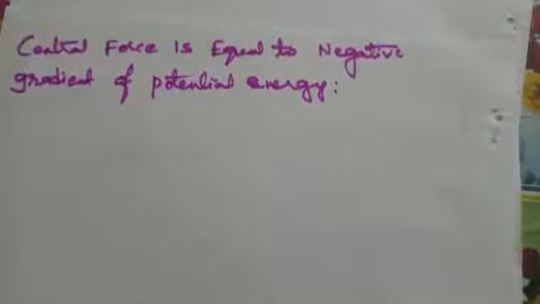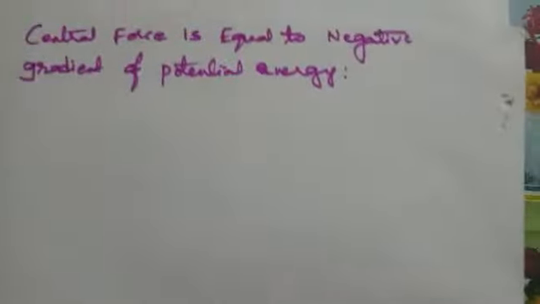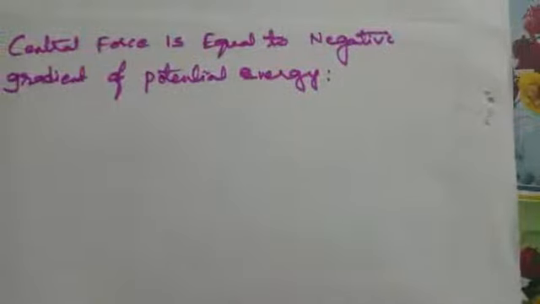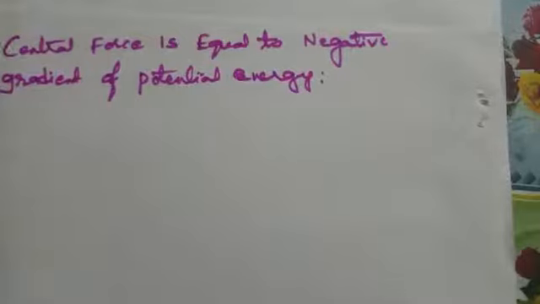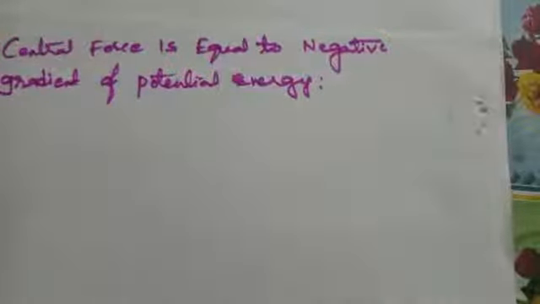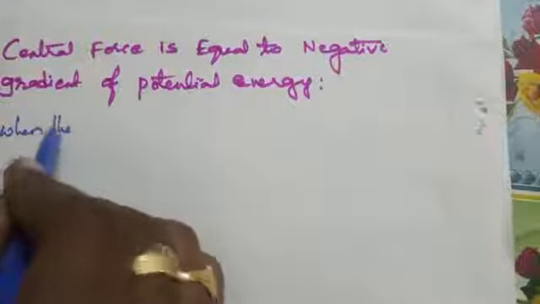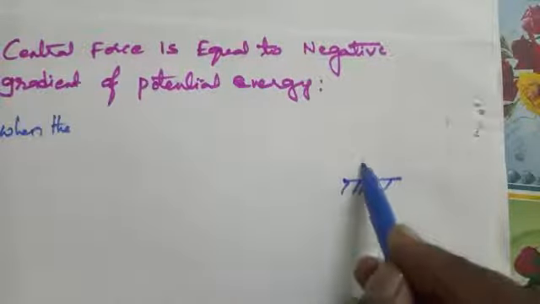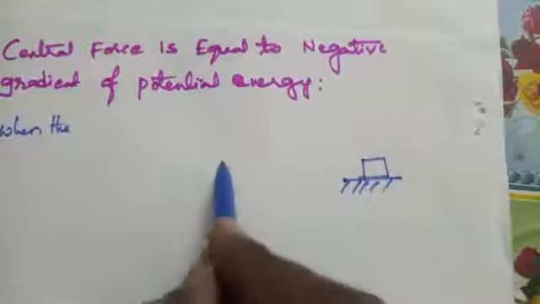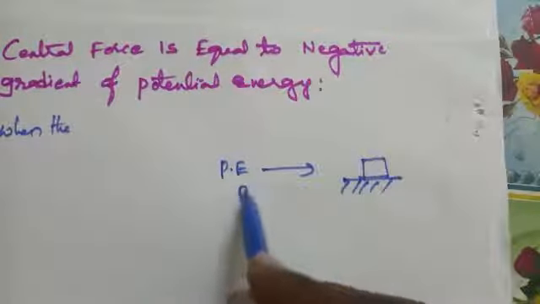Now, we are going to see these topics. We know, what is potential energy? The energy possessed by a body by virtue of its position is called potential energy. When the body is on the earth, the potential energy of this body is zero.